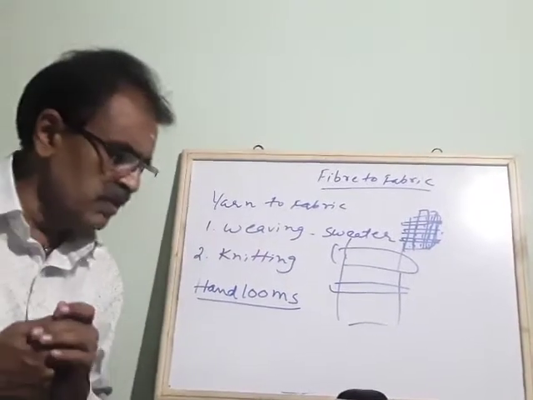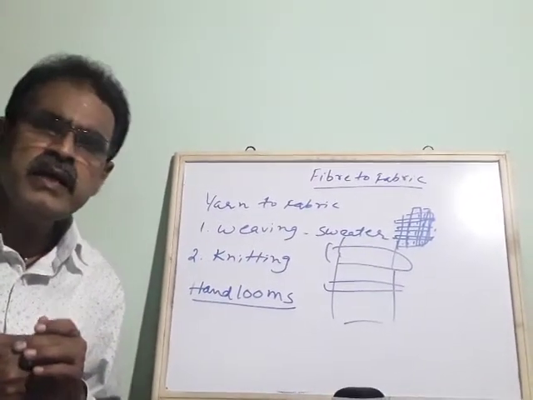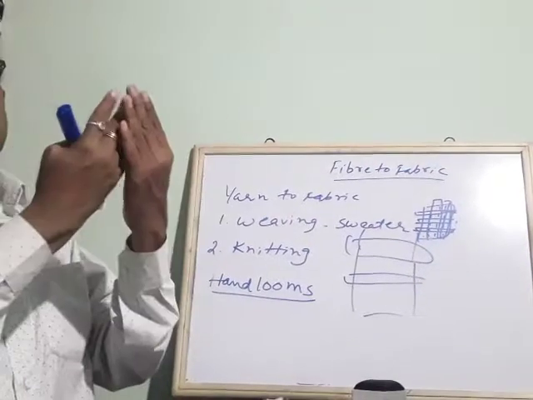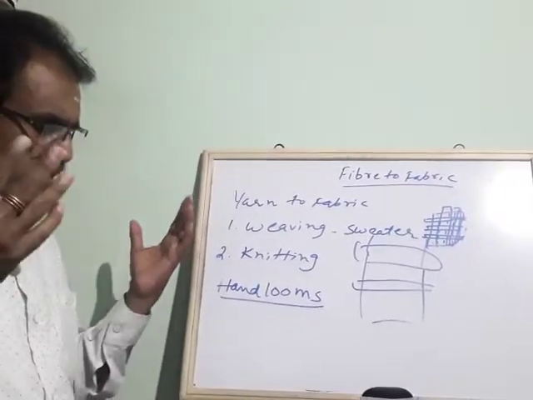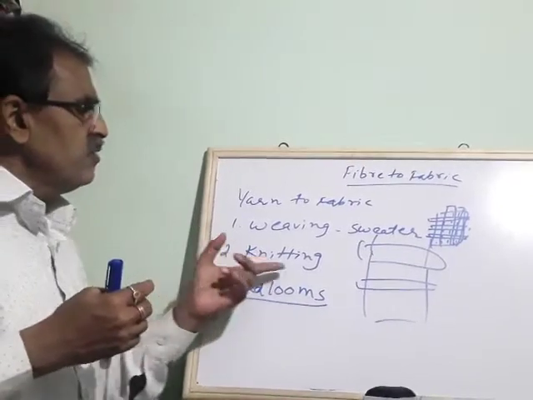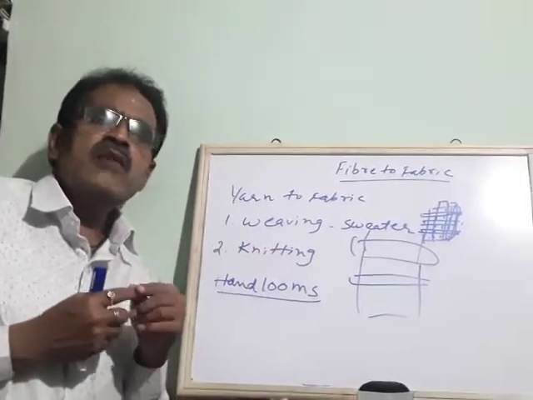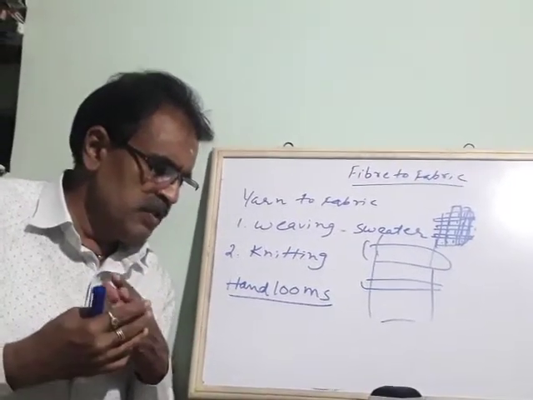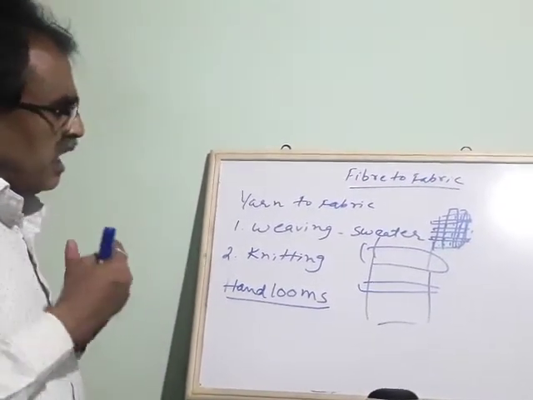Then knitting means what? Knitting is taking two needles, mixing those and making a big sheet of fiber. I told you the example of a sweater. Sweaters are made by the process of knitting. Here a single yarn is used.